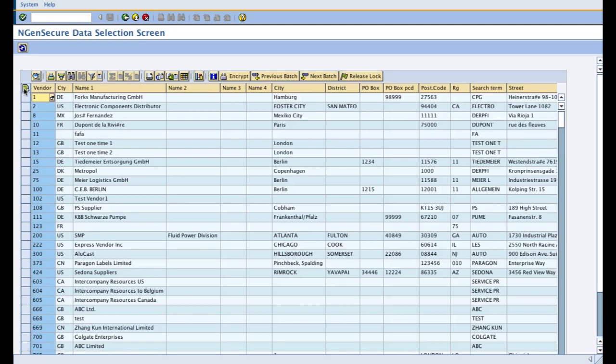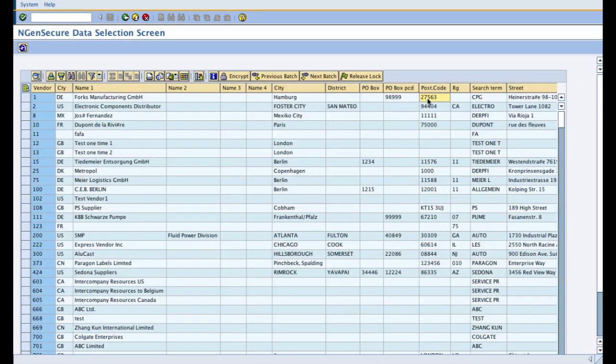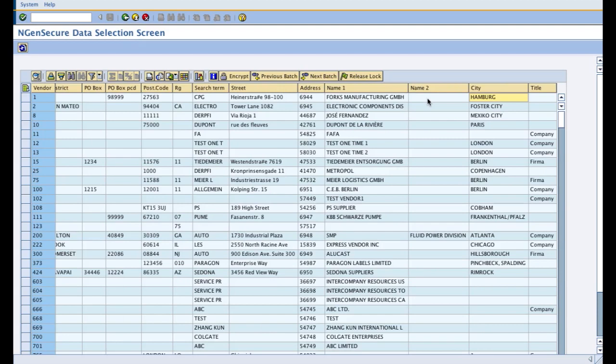So I'm choosing all these records, and I have configured from the country up to the address number over here.